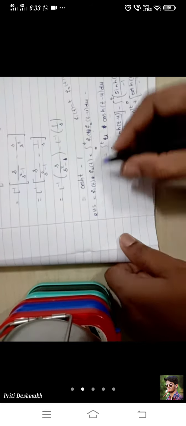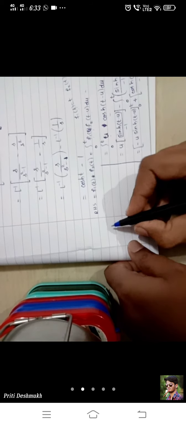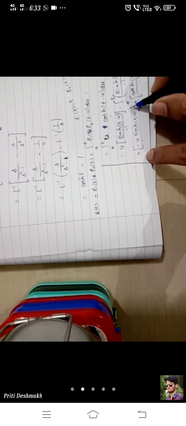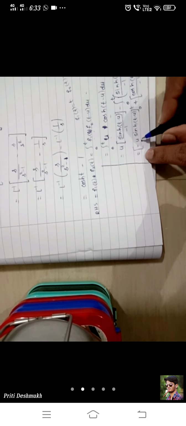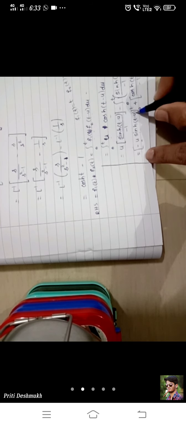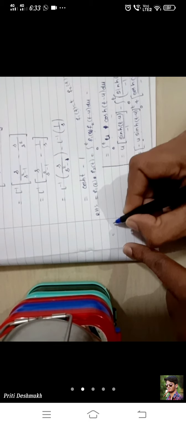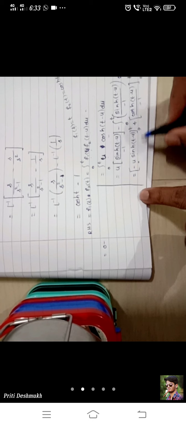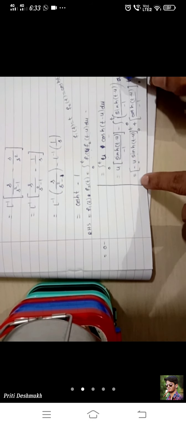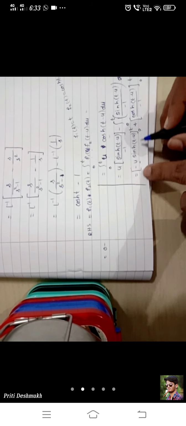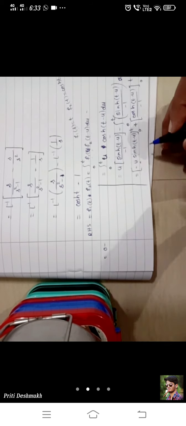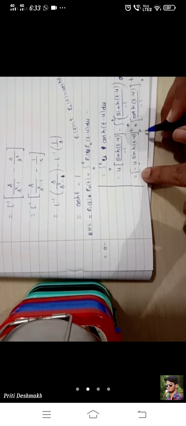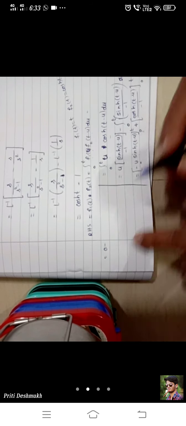Now we have to solve upper limit minus lower limit. So upper limit is t. Note, upper limit is t. So t into sine of t minus t means 0. So we get it is 0 minus lower limit, in the place of u, because integration is with respect to u. So you have to put in the place of u limits. So u means 0. So 0 into this complete term means 0.